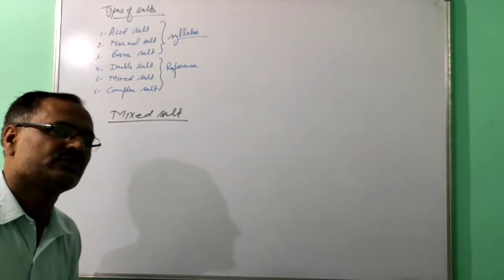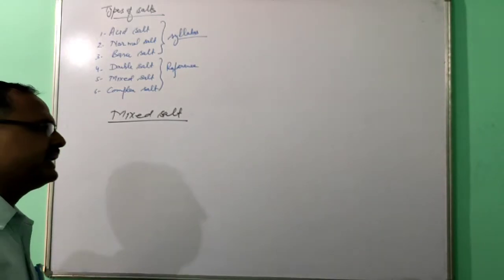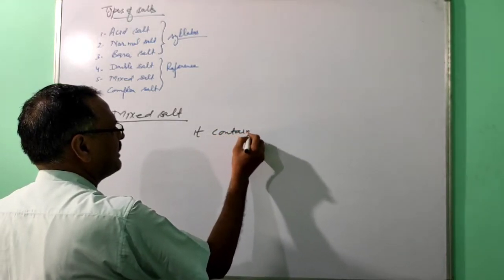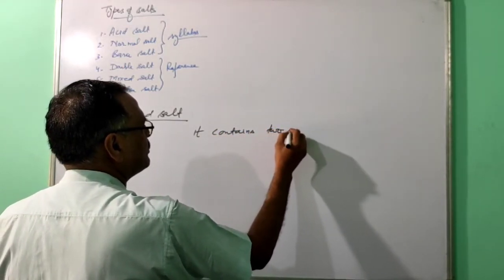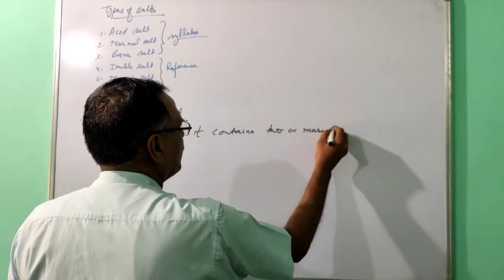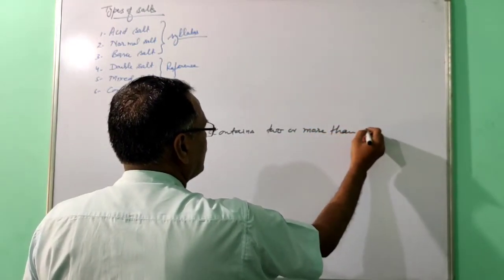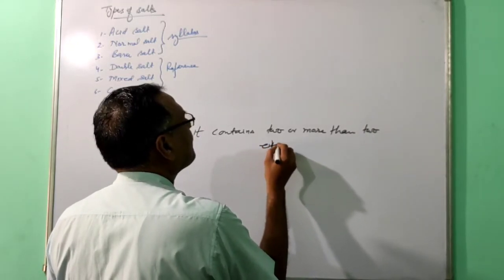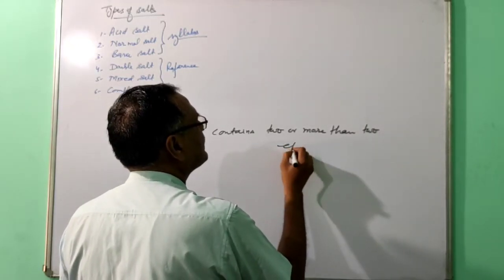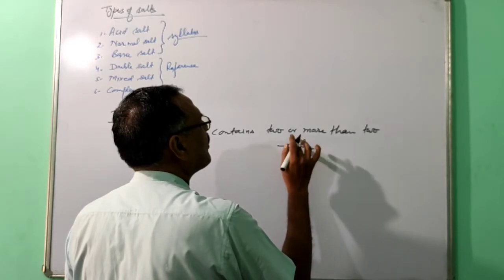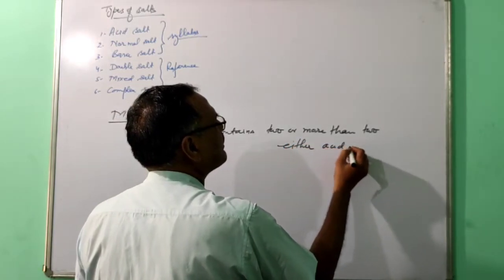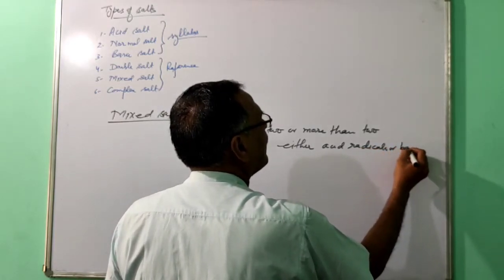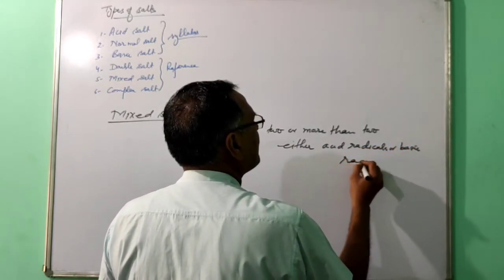It contains two or more than two acid radicals or basic radicals.